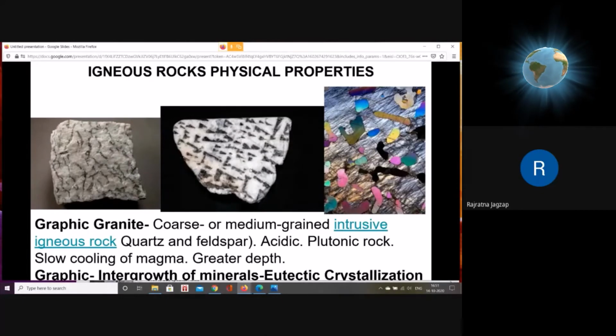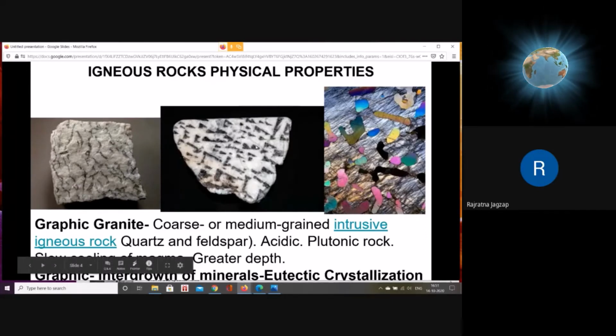If you look at the central photograph, it appears that there is some design which looks like something written in an ancient type of script, an old language. If you look at the left hand side photograph, it appears like some Farsi or Urdu script written. But it is not Farsi or Urdu or any language. It is an arrangement of minerals like this. A few minerals are arranged in such a way that it looks like written script. That's why it is called graphic.